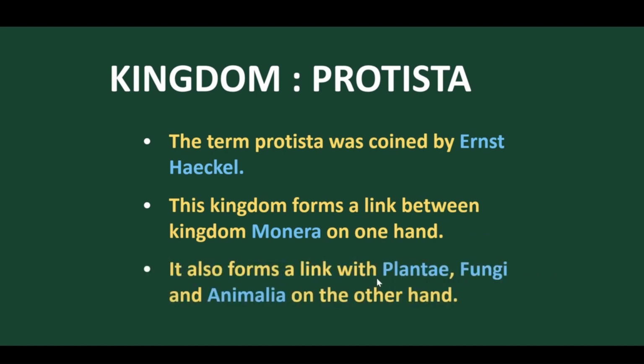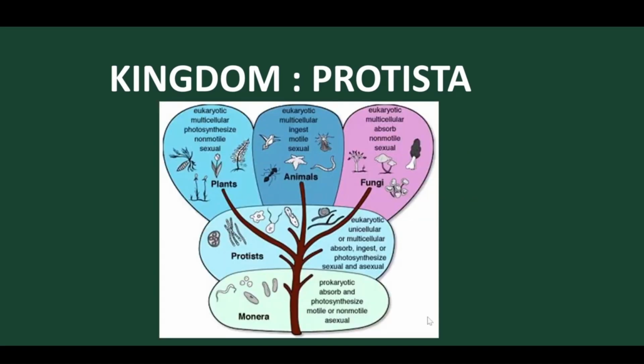We know that Protista form the connecting link between Plantae, Fungi, and Animalia, as we have already discussed. Now let's discuss this particular figure. In this figure, we see Monera present as the unicellular prokaryotes.